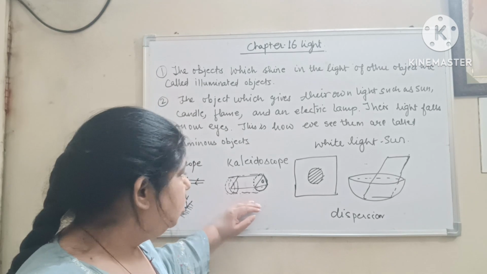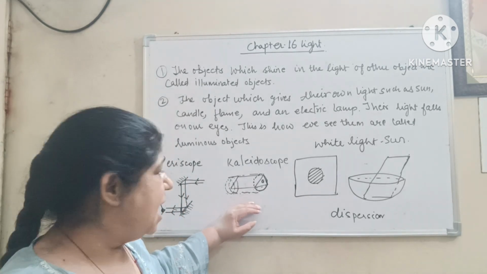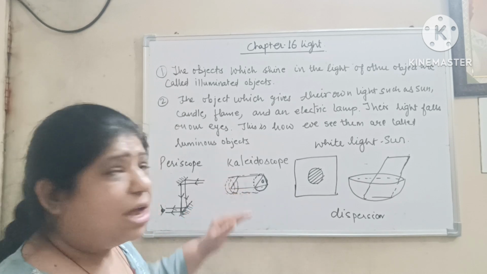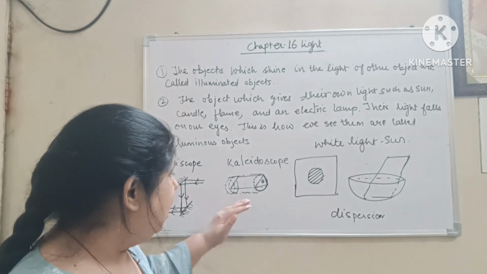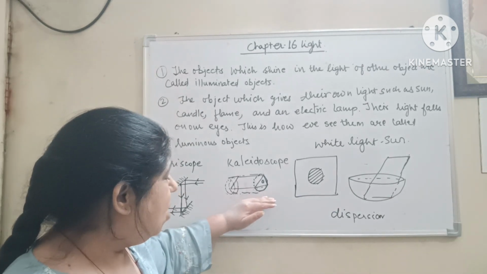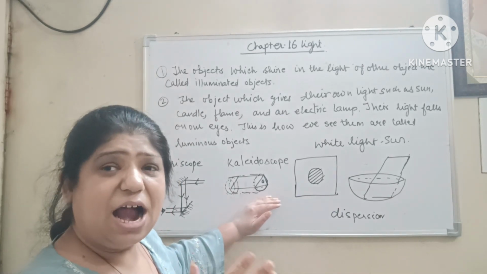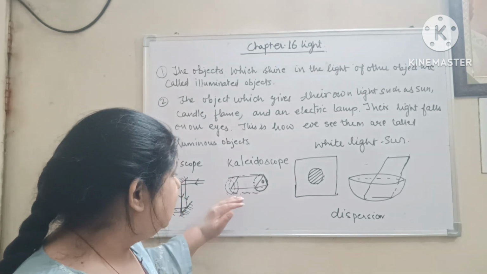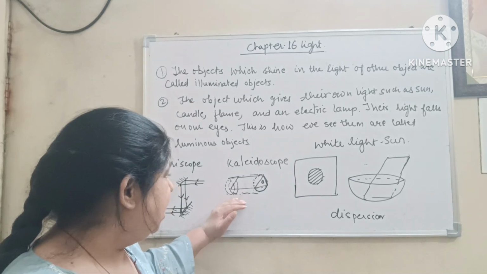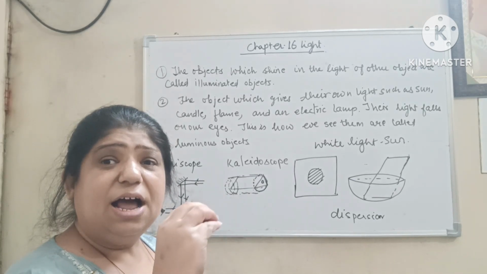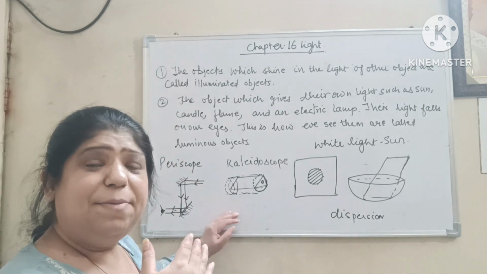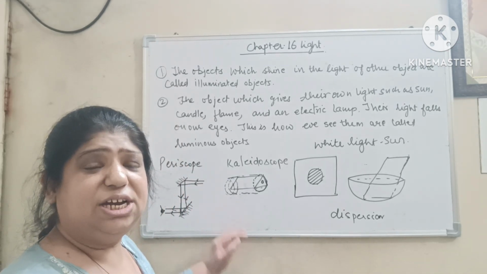Now comes kaleidoscope. Kaleidoscope has three plane mirrors forming a triangle. Over it a chart paper is wrapped. Now one side is covered with the cardboard having a hole. Other side is covered by a transparent sheet, and over it a piece of bangles are placed, and it is covered by another transparent sheet.